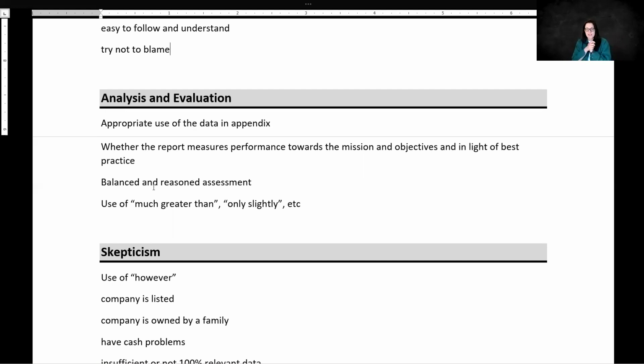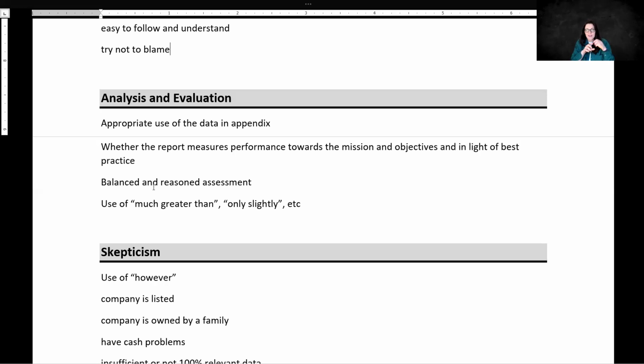Now, as for analysis and evaluation, you will be given this mark for the use of data in the appendix. So basically, when you are calculating something, you get a mark for actually arriving at the right answer or following the right approach, and also for the mere fact that you have calculated something. Another thing is that you need to be able to analyze and give a final conclusion. Like, for example, when we're talking about advanced performance management, you need to be able to say whether the report measures performance towards the mission and objectives of the company.